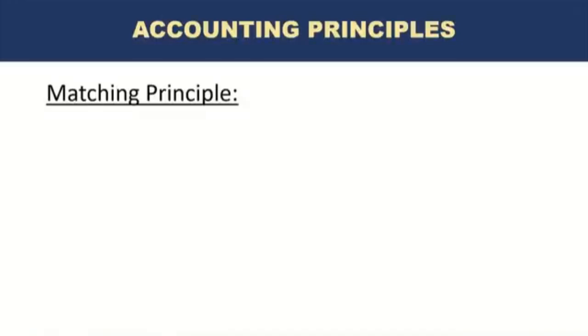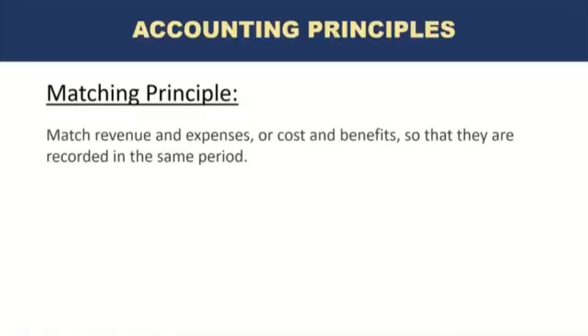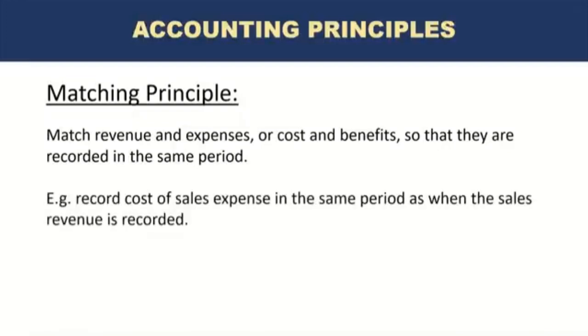The next one is matching principle, another very important principle, and it's somewhat similar to the accrual principle. What it says is match revenue and expenses or cost and benefits so that they are recorded in the same period. So an example is we record cost of sales expense in the same period as when the sales revenue is recorded. So if a company buys some stock to sell, again, let's take the example of mobile phones, right?